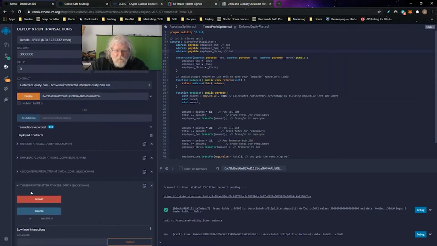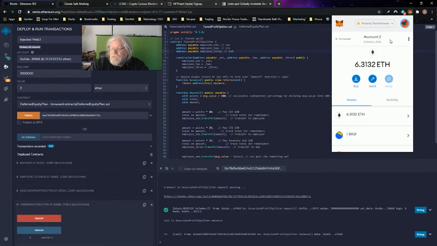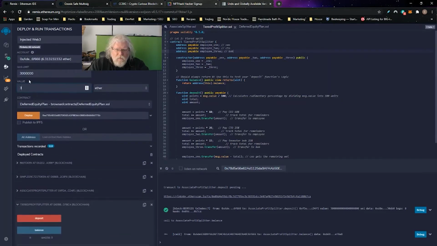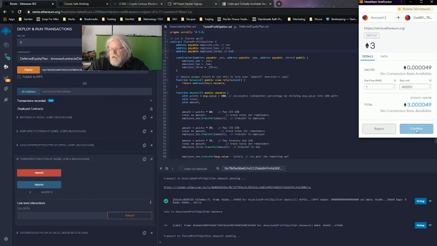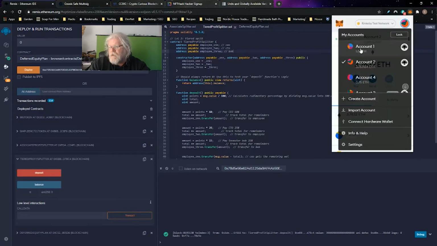So the tiered profit splitter, I'll just say again 3 ETH, and I believe account 1 will get 60%, account 4 will get 25%, and account 2 will just keep the remainder of 15. So with 3 ETH, I'm going to go ahead and make the deposit to the contract, confirm it in my MetaMask. We'll wait for it to get mined. So that's been mined. So now we can see, hopefully, yeah, I'm not going to do the math, but account 1 has 1.8, account 4 has 0.75, and then account 2 kept the remainder.